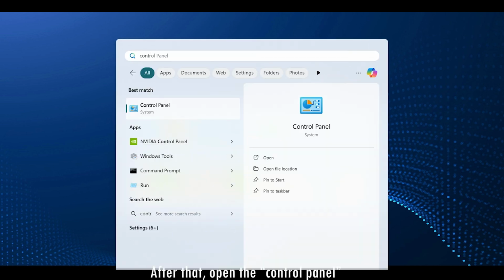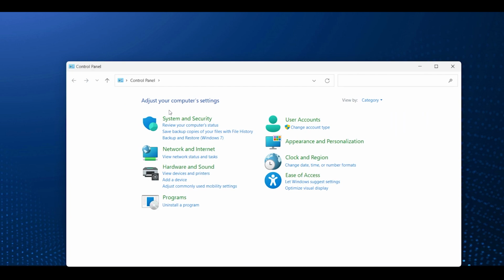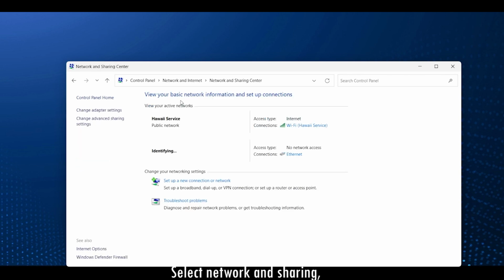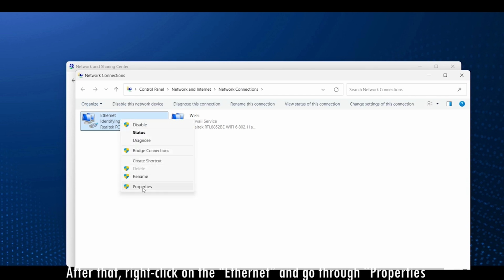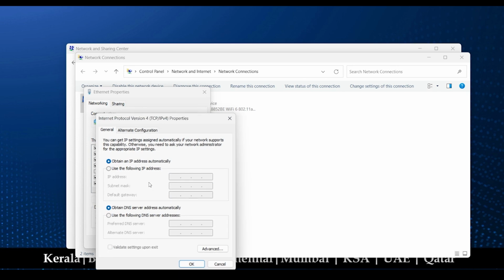After that, open the control panel and go to the network settings. Select network and sharing. Then click change adapter settings. After that, right click on the Ethernet and go through properties. In that, select Internet Protocol version 4 and click on properties.